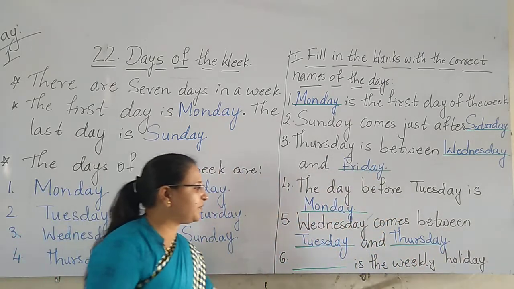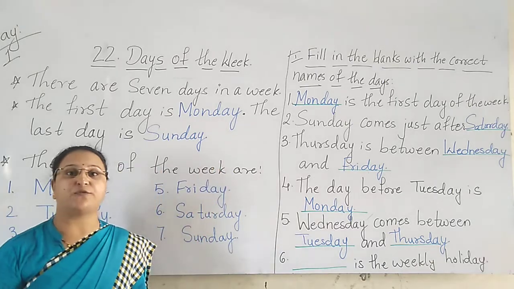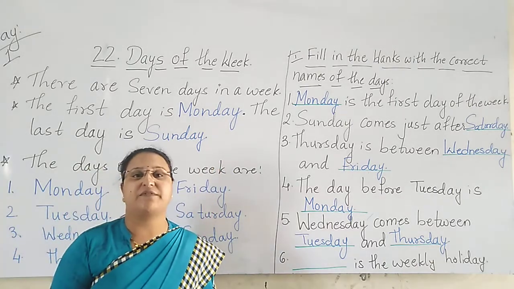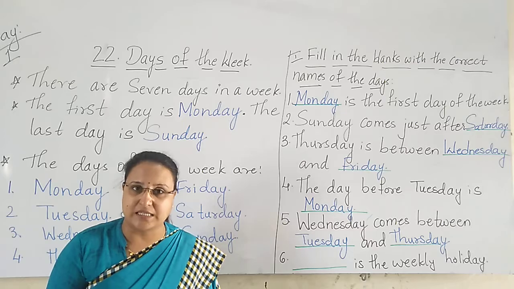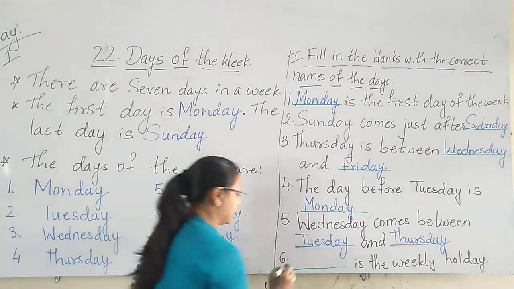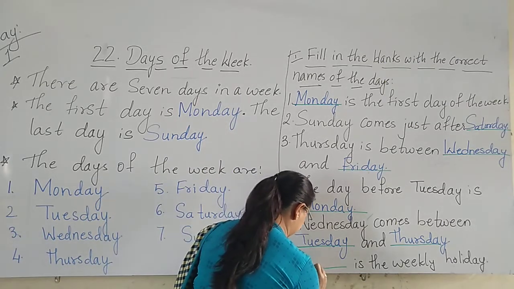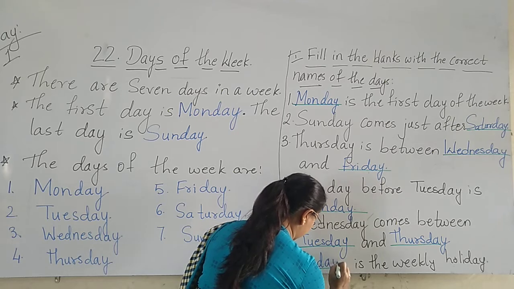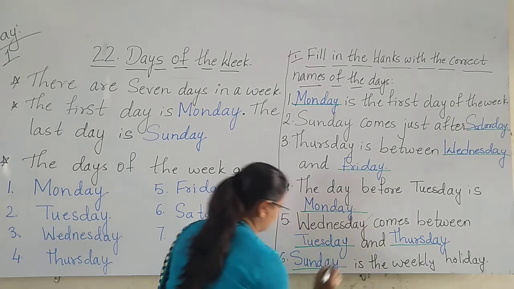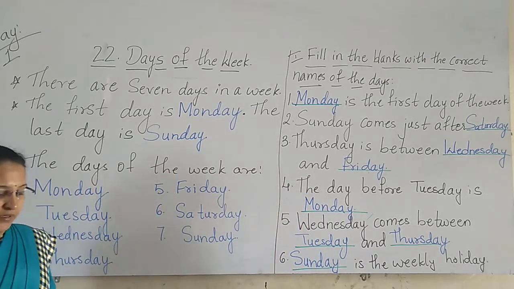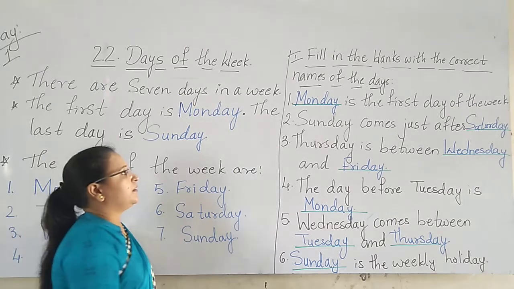Next, dash is the weekly holiday. I said a week off. Which day we have a holiday in the week? Sunday. Which is the day? Sunday.